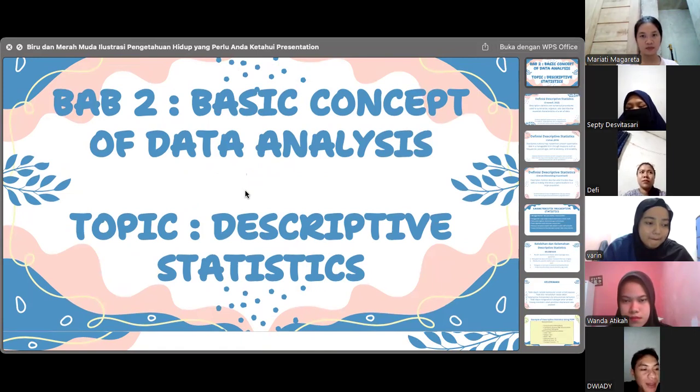Statistics summarize and describe the main features of a data set, including central tendency: mean, median, mode; variability: range, variance, and standard deviation; and distribution: histogram and box plot.